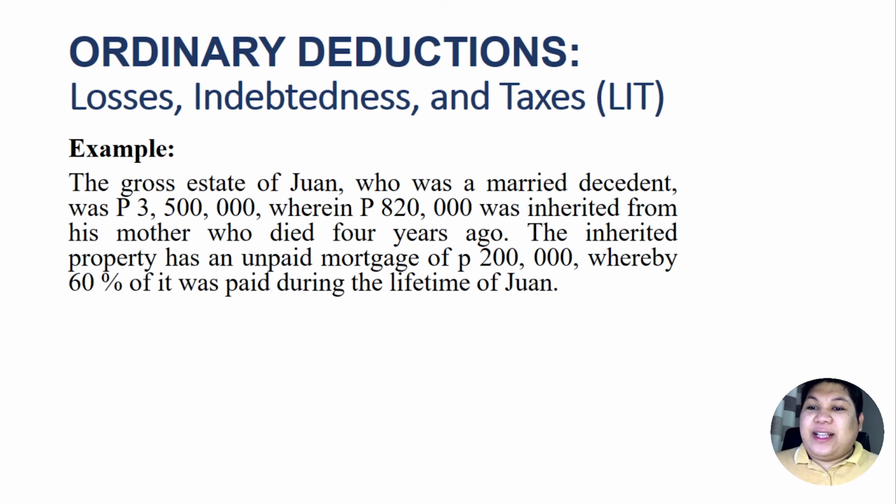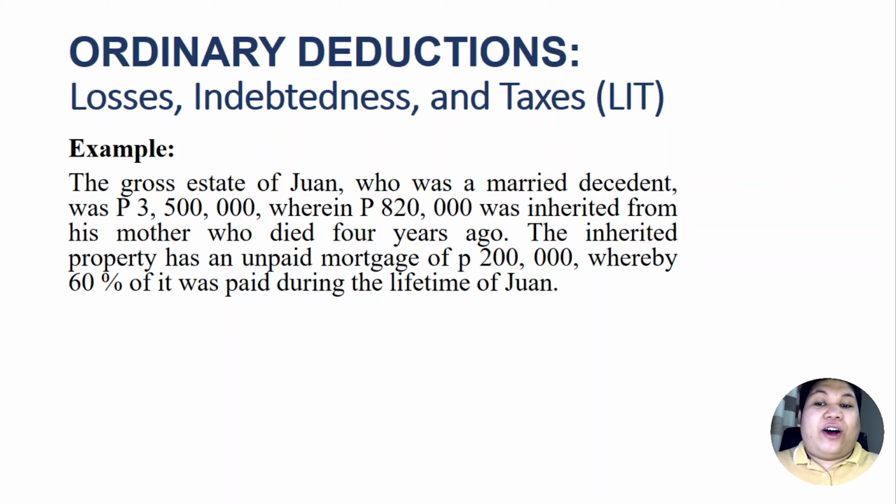For example, the gross estate of Juan, who was a married decedent, was 3.5 million, wherein 820,000 was inherited from his mother who died 4 years ago. So we can say that out of 3.5 million, 820,000 here was an exclusive property because that was inherited from his mother. The inherited property, which was 820,000, has an unpaid mortgage of 200,000 pesos, whereby 60% of it was already paid during the lifetime of Juan.